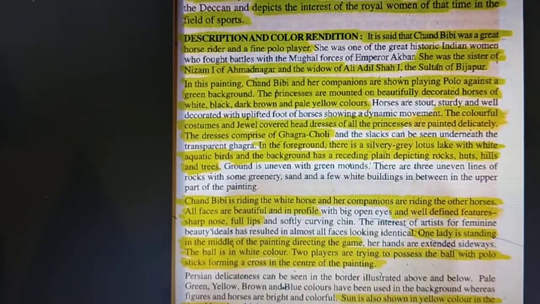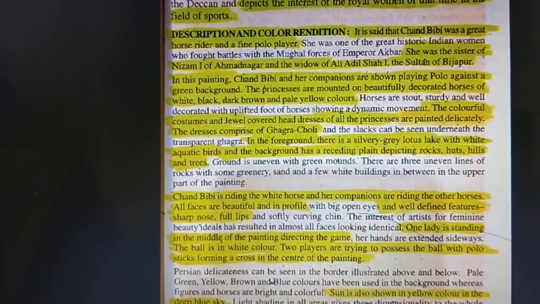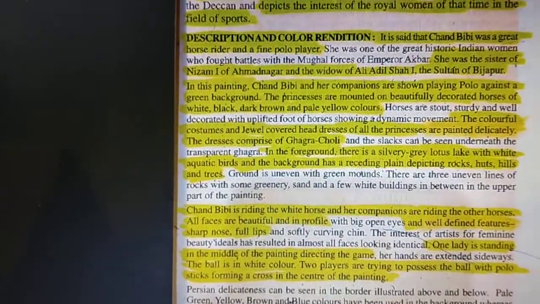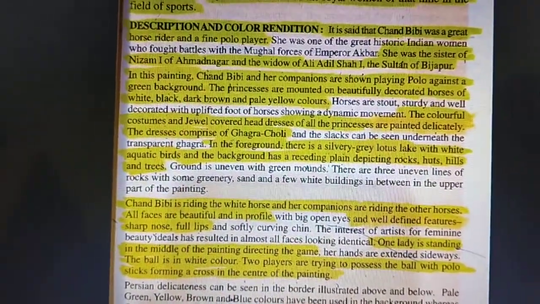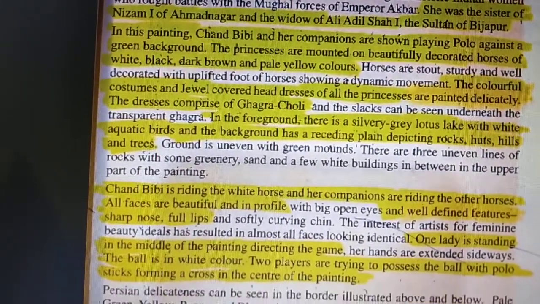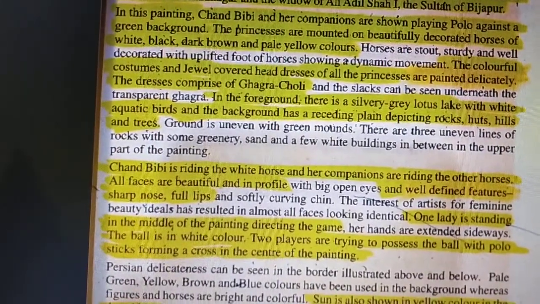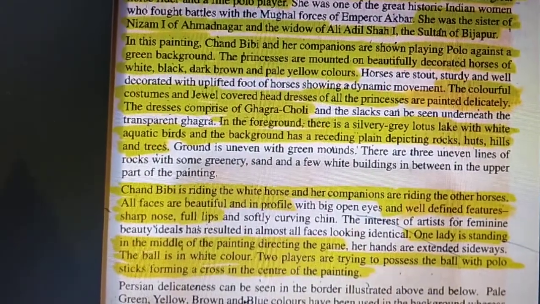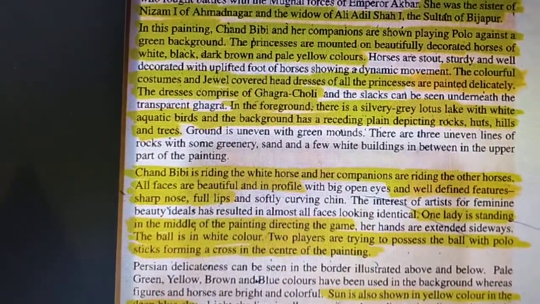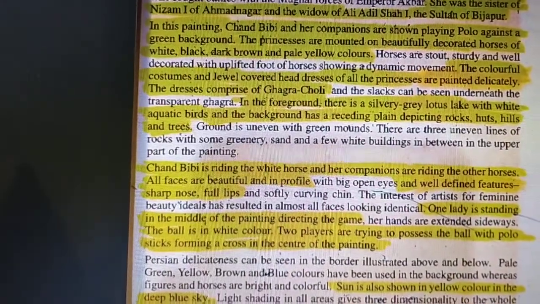The princesses are mounted on beautifully decorated horses of white, black, dark brown, and pale yellow colors. The colorful costumes and jewel-covered headdresses of all princesses are painted delicately. The dresses comprise ghagra choli.